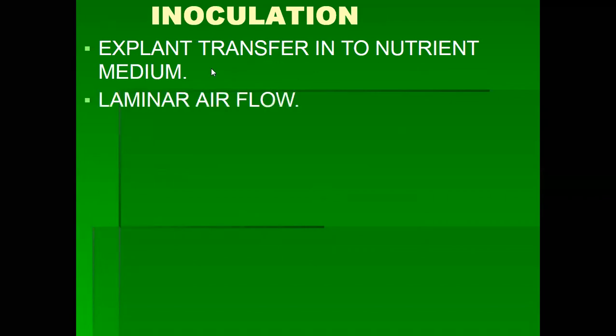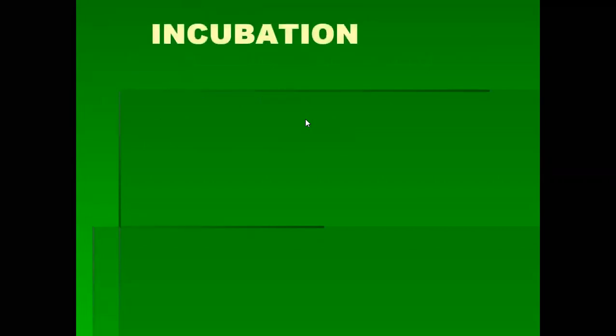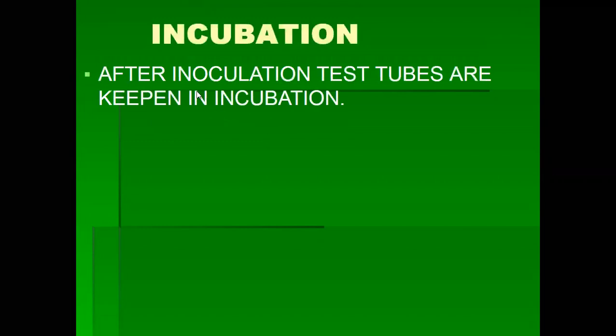Mainly inoculation chambers are laminar air flows. The laminar air flows contain UV lights. If any microorganisms are present in this chamber, they are automatically sterilized, and the surface also. So generally we use the inoculation chamber, the laminar air flow. And the next one, incubation.